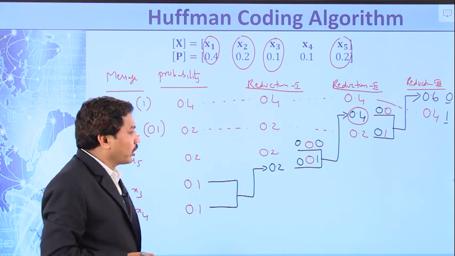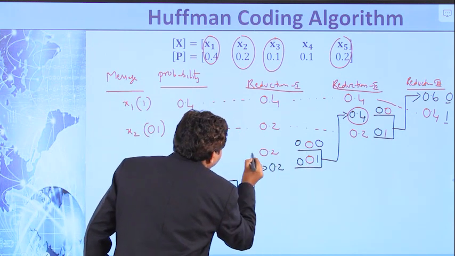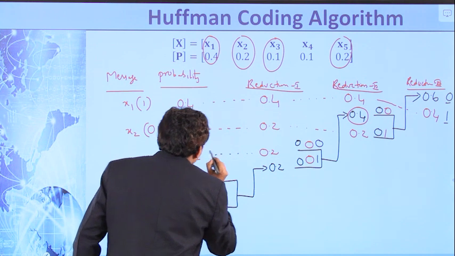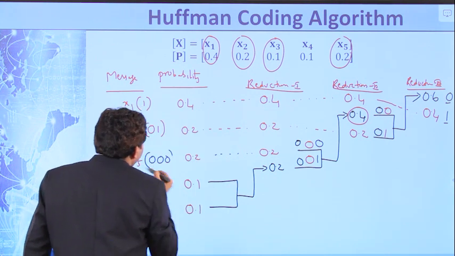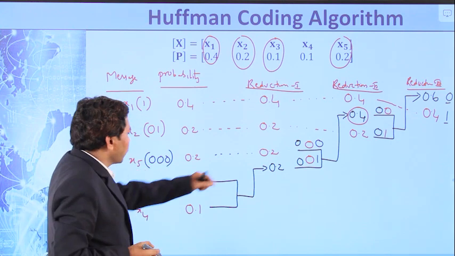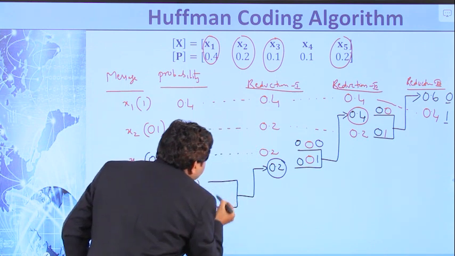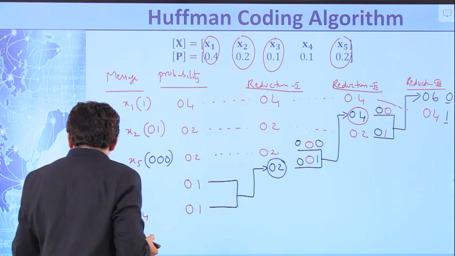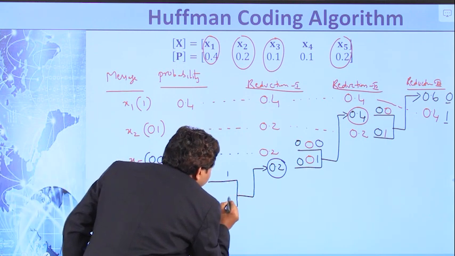Look here carefully. This 0.2 is nothing but this 0.2, so the code for x5 is 0 0 0. Now the last one: we obtained this 0.2 by adding these two probabilities. What does it indicate? That means 0 0 1.